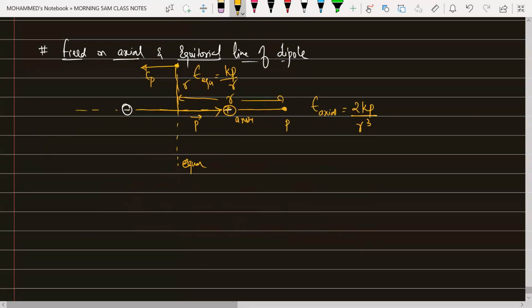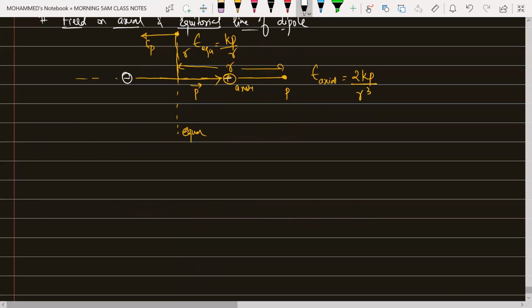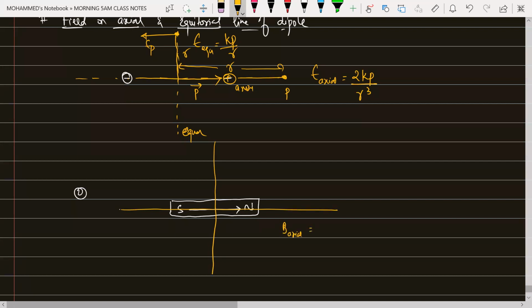Clear? Chalo. If I'm talking about your bar magnet, second one is Kendra. So say for example, we are keeping a bar magnet right now here. One is your south pole, another one is your north pole. Direction is from south to north, beta. So if I'm taking the axial position, this will be your axial position and this will be your equatorial position. So B axial will be equal to how much, beta? B axial will be equal to 2 into mu naught divided by 4 pi into M by R cube.